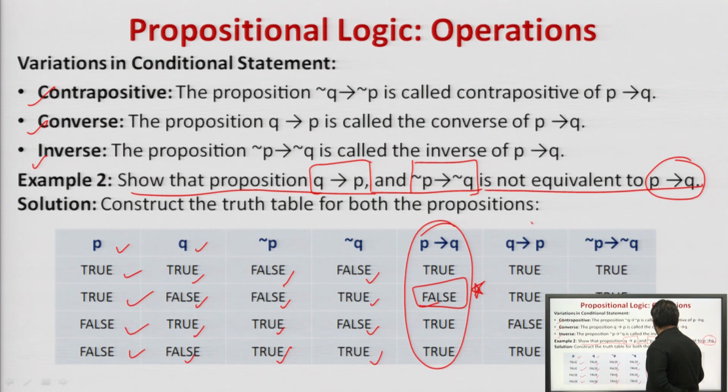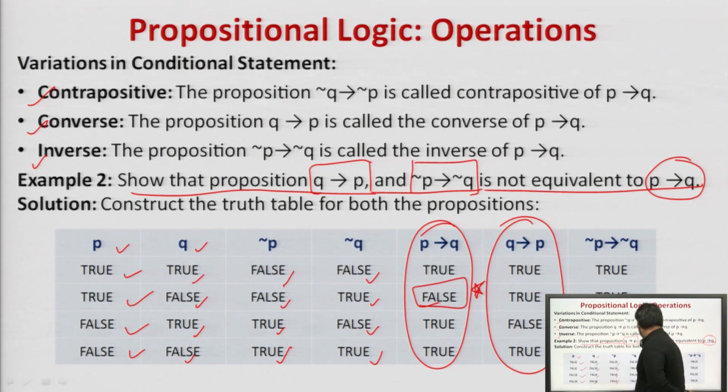Then we will calculate Q implies P. That is true, true, false, true. This is true, this is true, this will be false. Agreed? So, what happens? P implies Q is not equivalent to Q implies P. Hence, we proved that a conditional statement is not logically equivalent to the converse statement.